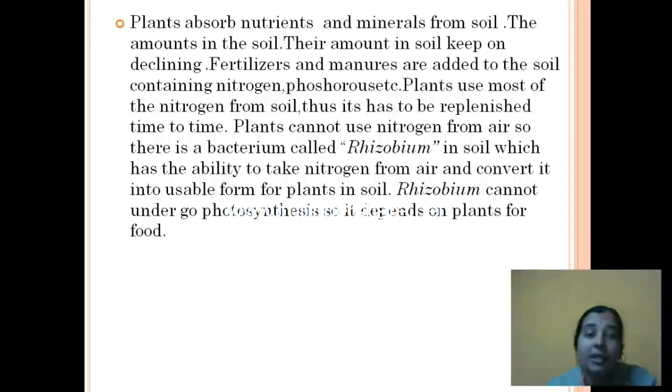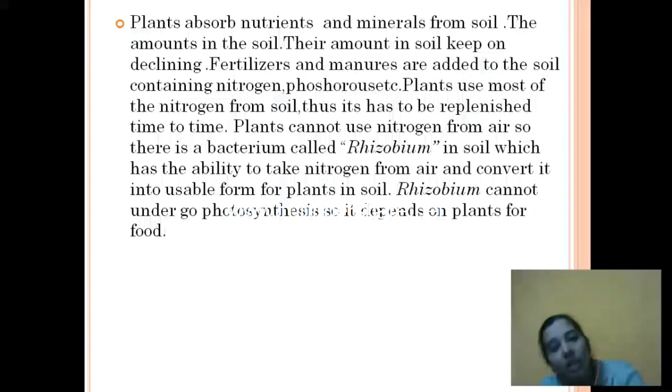This rhizobium has the ability to take nitrogen from the air and convert it into a usable form for plants in the soil itself.